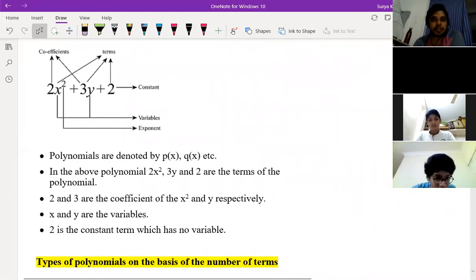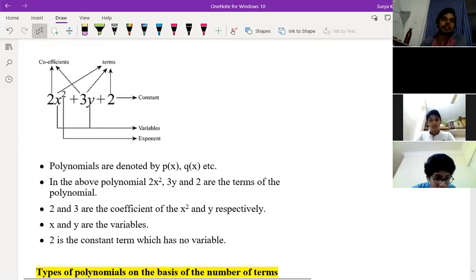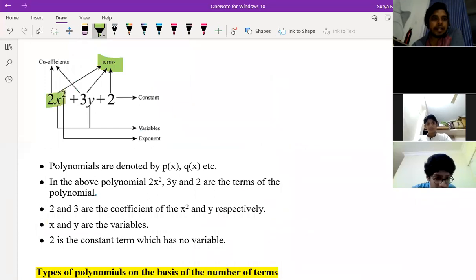Now we are talking about this. See, three terms are there. What are terms? You know already. This complete thing is known as a term: 2x square, 3y, and 2. These all three are what? Terms, right?